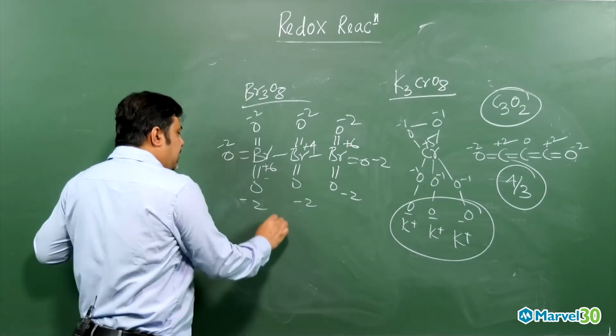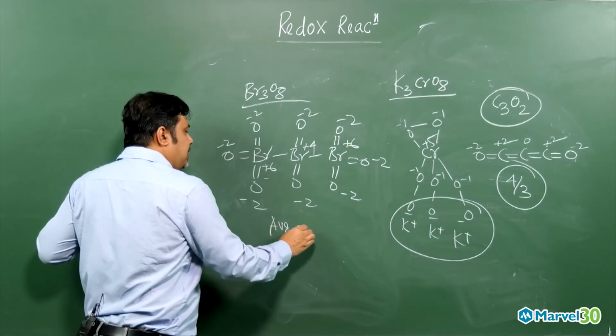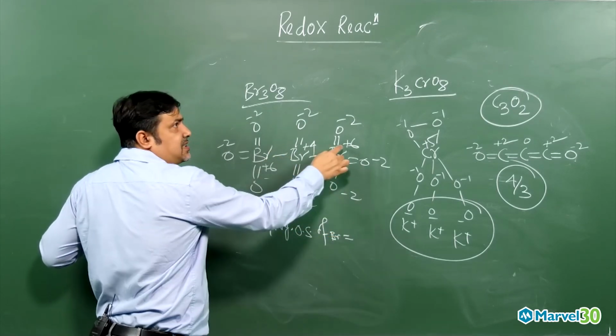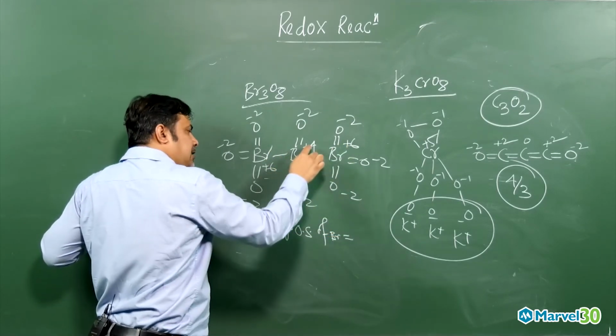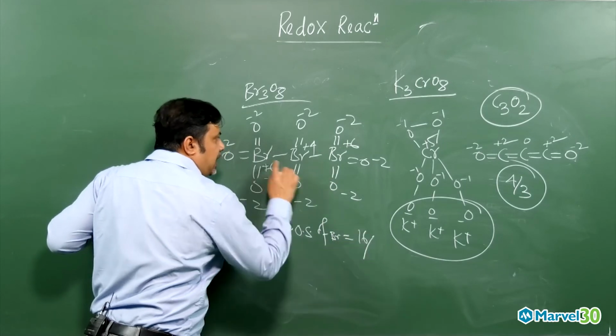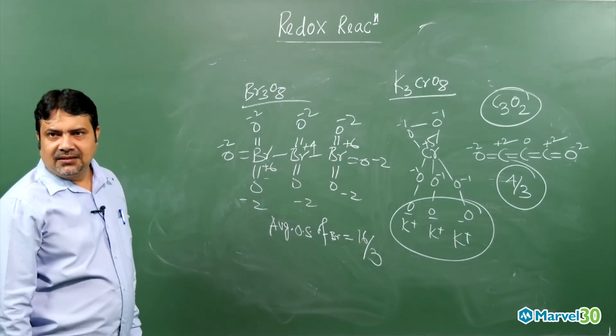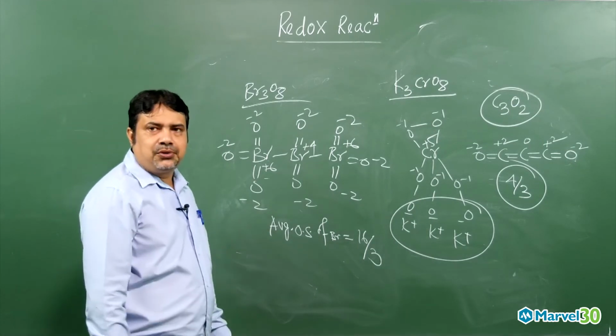If they ask the average oxidation state of bromine, how much will it be? Total oxidation state is 16. 6 plus 6, 12, plus 4, 16, which will be shared by how many bromines? 3. So 16 by 3. Got the point? So this type of questions they used to ask.